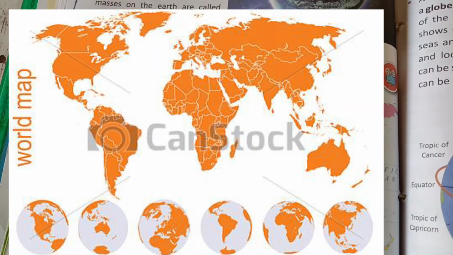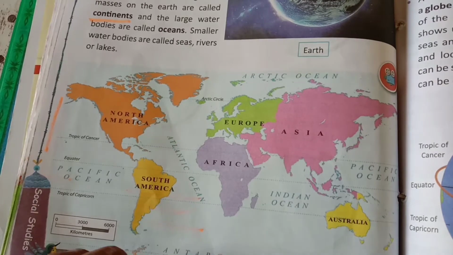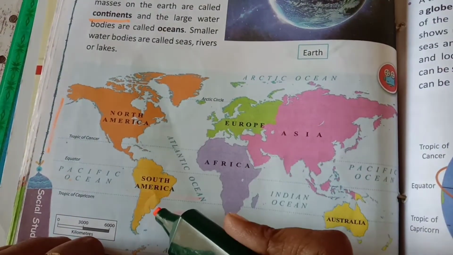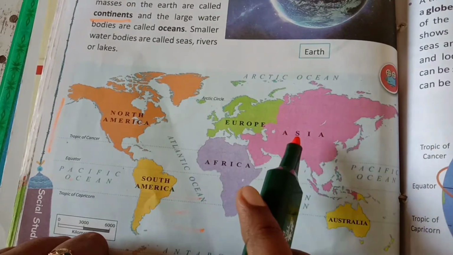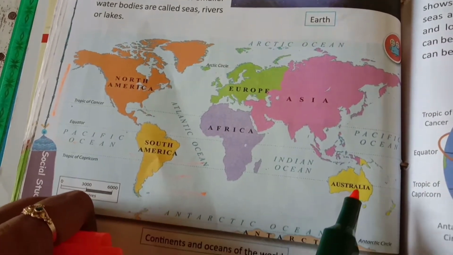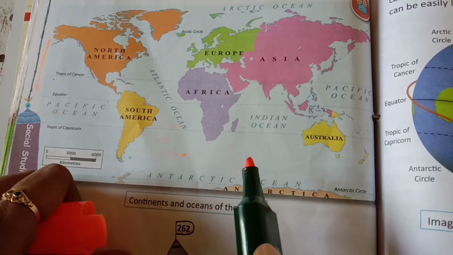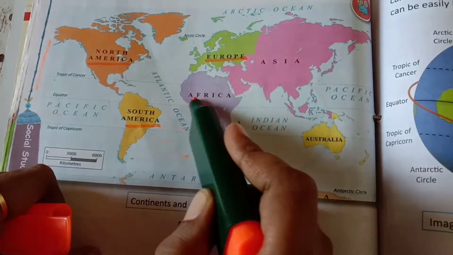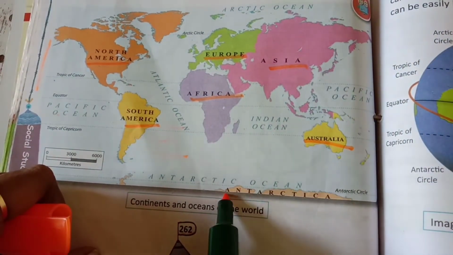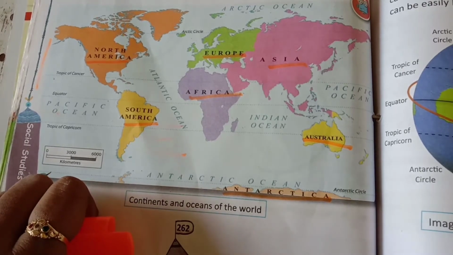In this we will see the 7 continents: North America, South America, Europe, Africa, Asia, Australia, and one more down below, Antarctica. These are 1, 2, 3, 4, 5, 6, 7. There are 7 continents.